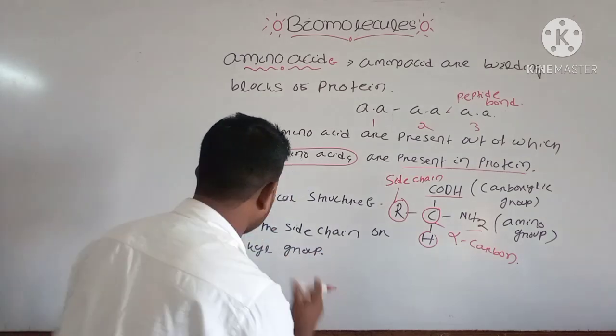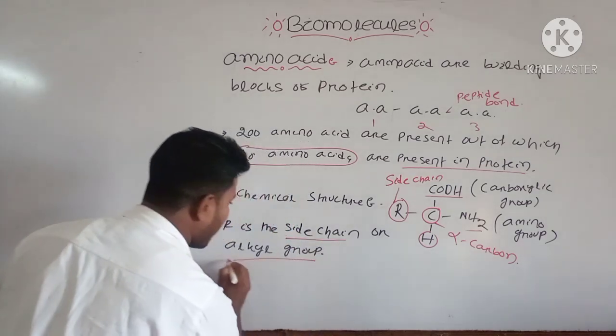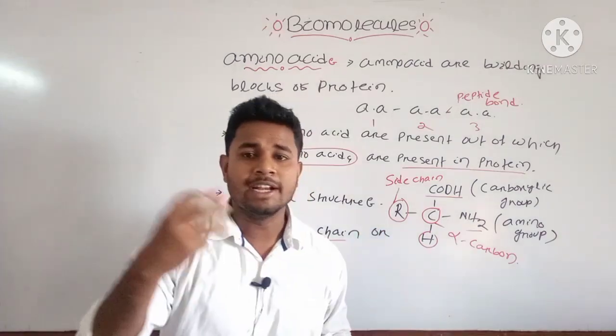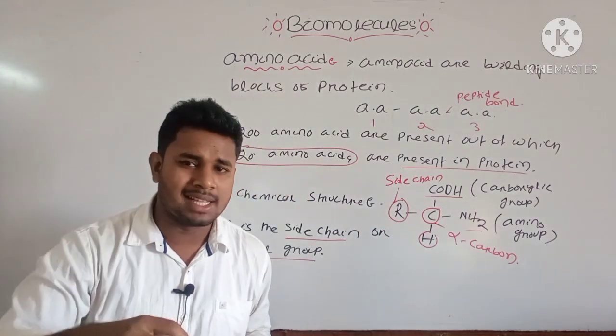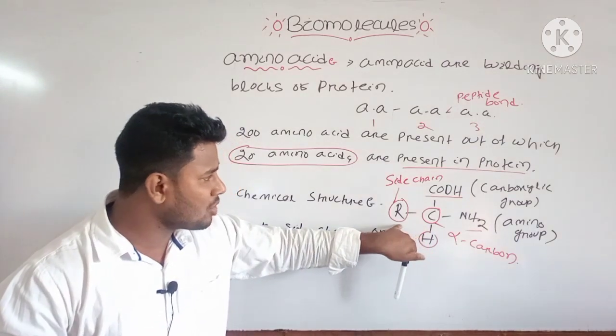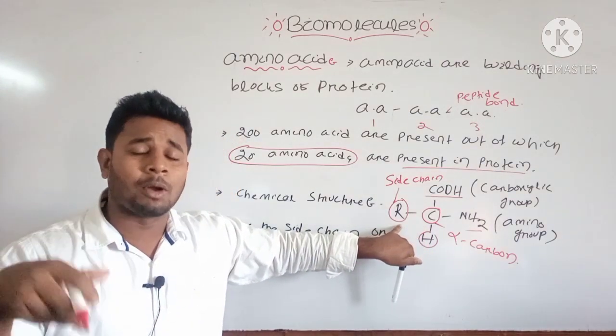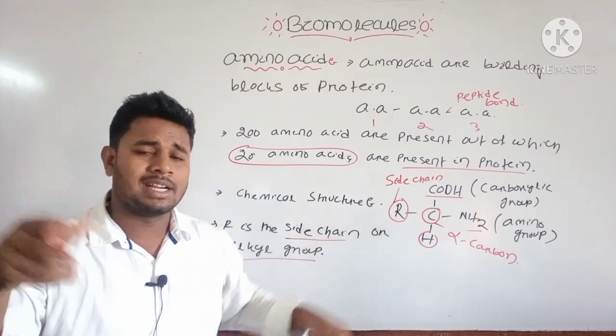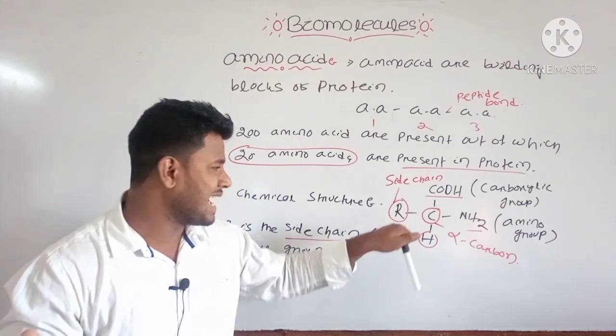And this R group, which is a side chain or alkyl group, usually changes in different amino acids. It may be H, it may be CH3, it may be CH3OH, and based on their side chain, the amino acid property also changes. Different types of amino acids have different side chains.